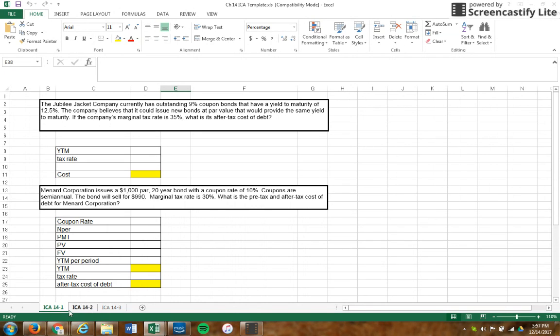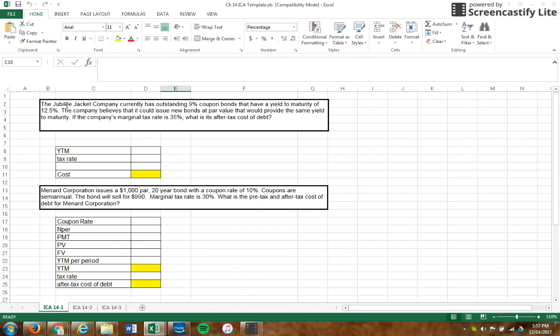So we're going to look here at ICA 14.1, and we're going to look at a couple of problems. Let's just review, how do we find the cost of debt within an organization? We'll start with the first one, looking at the after-tax cost of debt. Remember, interest payments on debt are tax deductible, and therefore, because you can take a deduction on your taxes, it essentially lowers the cost of debt for an organization. So let's look at the first one.